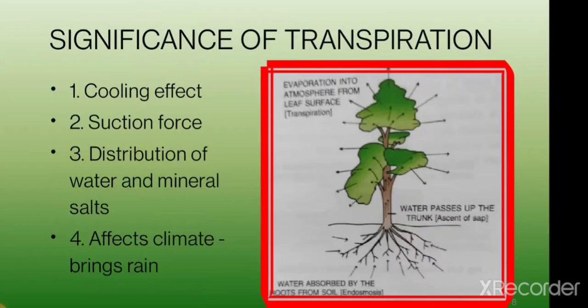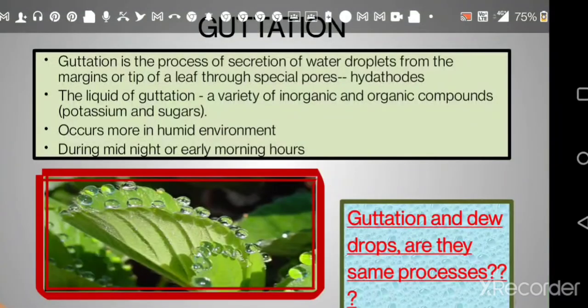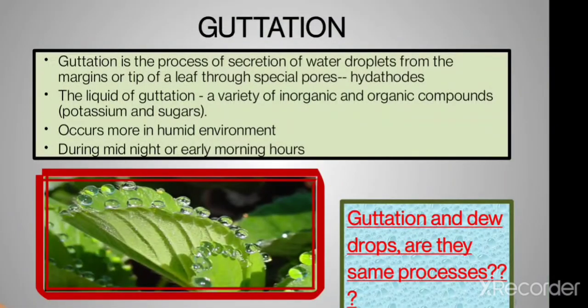So once we have completed the significance of transpiration, the next topic that comes our way is guttation. Now students, we have often seen the leaves losing water in the form of water droplets.